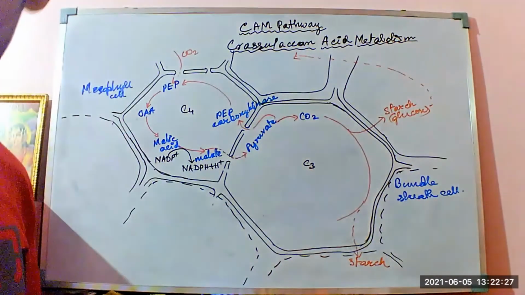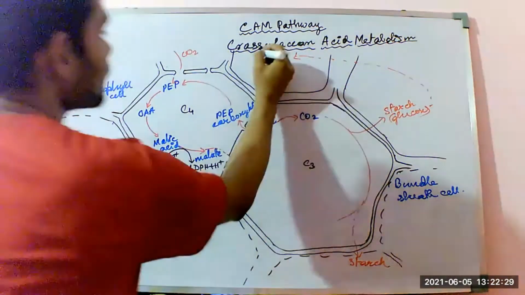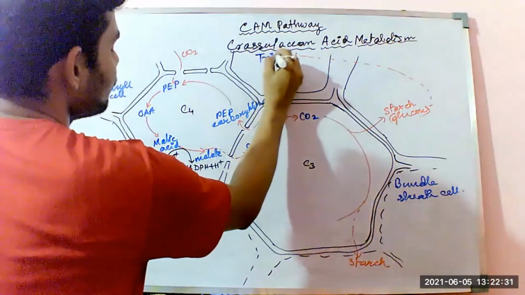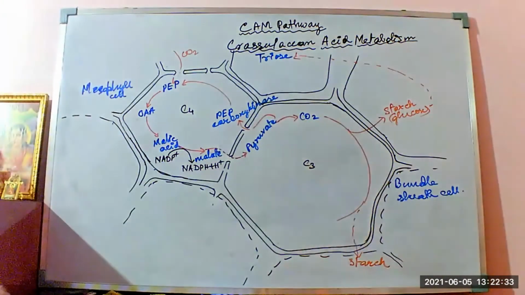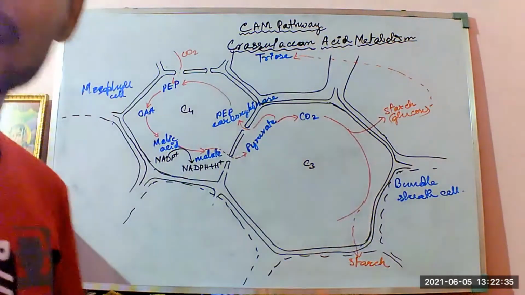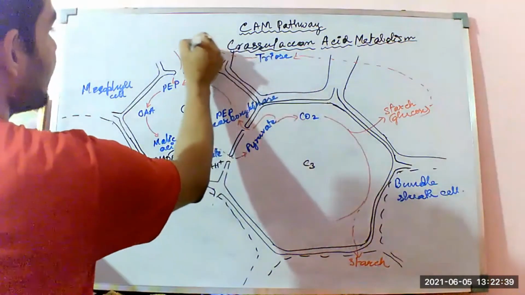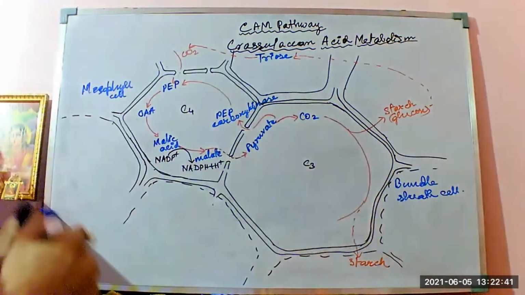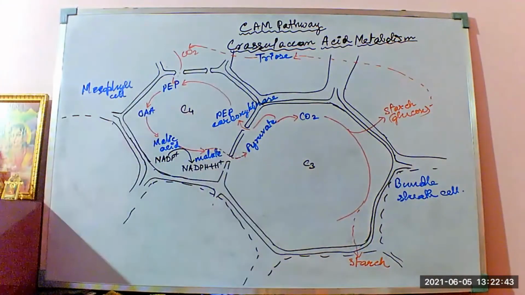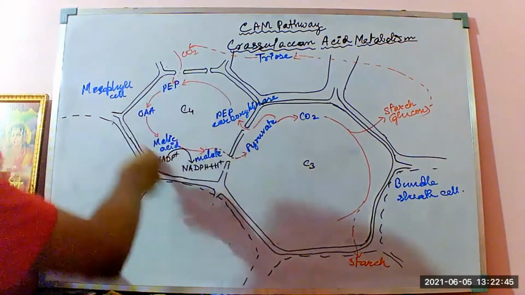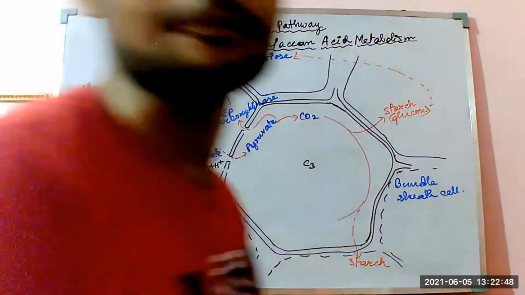The glucose is reduced to a stable compound called phosphoglyceraldehyde with the help of triose phosphate isomerase, a triose 3-carbon compound, from where this triose compound again donates CO2, which is taken up by the mesophyll cells in order to incorporate into the C4 pathway, or the Hatch-Slack pathway.